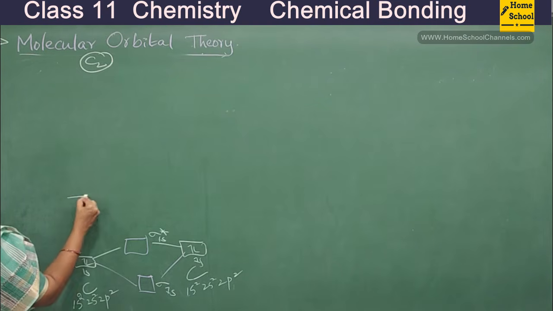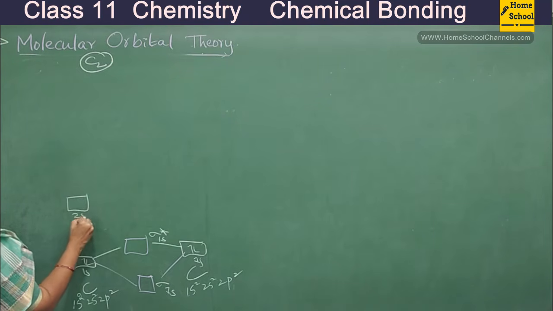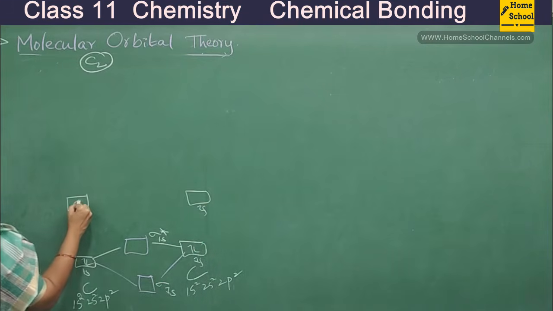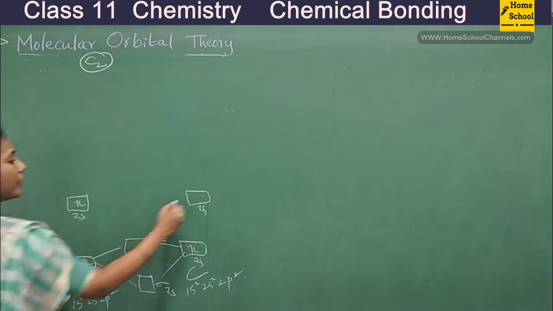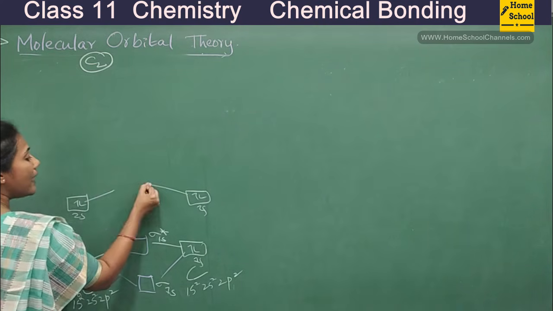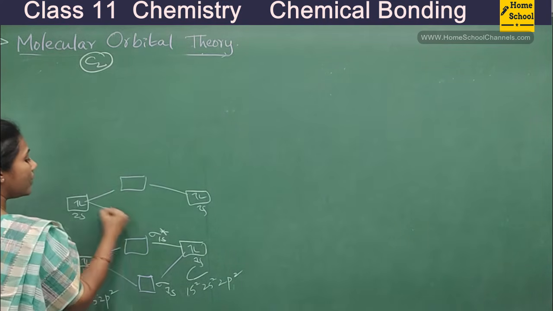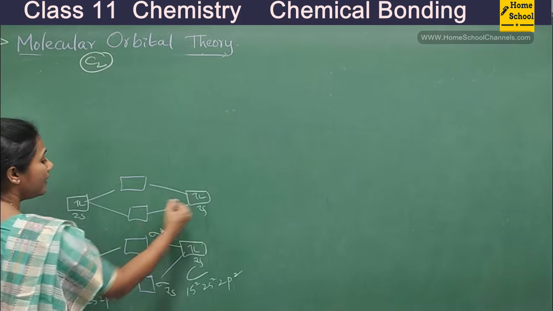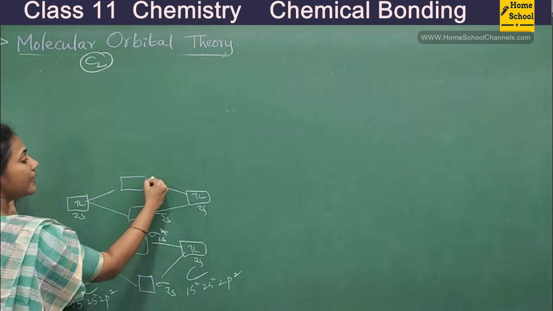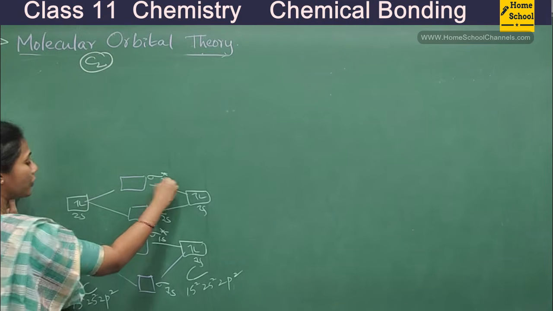Now I will show 2s orbital combining with 2s orbital of this fellow. Even 2s orbital has got 2 electrons, isn't it? Okay, so when 2 orbitals combine, 2 new molecular orbitals are formed, right? So this we will call it as sigma 2s and this is sigma star 2s.